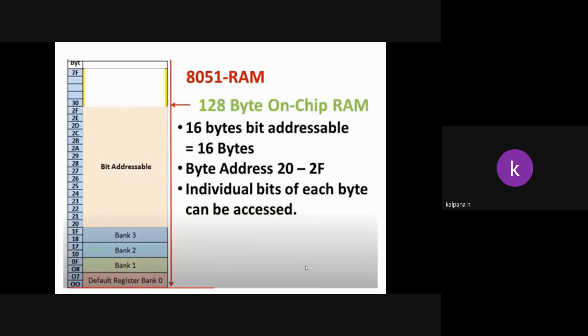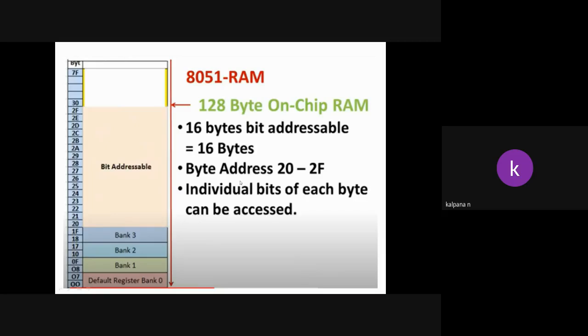Next, the 32 bytes are over. Another 16 bytes of memory is allocated for bit addressable memory. The first 32 are for register banks, and each bank consists of 8 bytes.